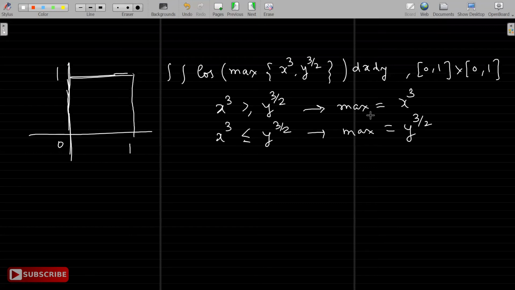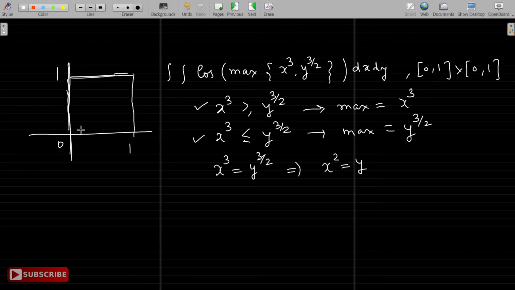Okay. So the question is, in 0, 1 cross 0, 1, for which points will we have this condition? The best thing is to equate first, right? So if I equate x cube equal to y raised to 3 by 2, simplifying, what I'll get is x square equal to y. Do you all agree with that? First x square, then take cube root, and we'll get x square equal to y. Is that fine?